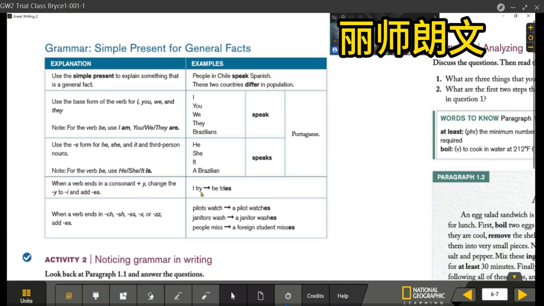And when a verb ends in a consonant plus y, change the y to i and add es. So try is a verb that ends with y. Can you think of another verb that ends with y?